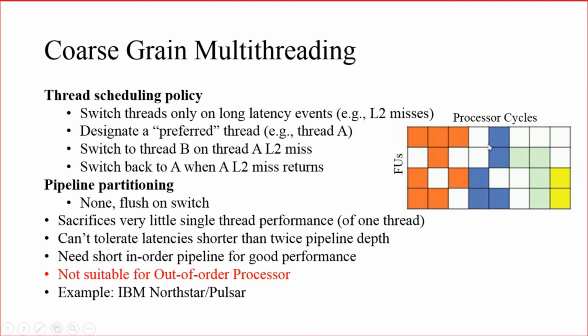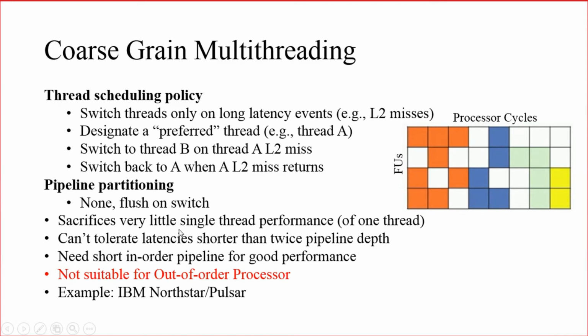And whenever switching takes place, the pipeline will be flushed, because whenever thread A is switched to thread B, the whole pipeline will be flushed, and a new pipeline for the next thread will be loaded. So pipeline partitioning is not there, but the pipeline will be flushed on thread switching.